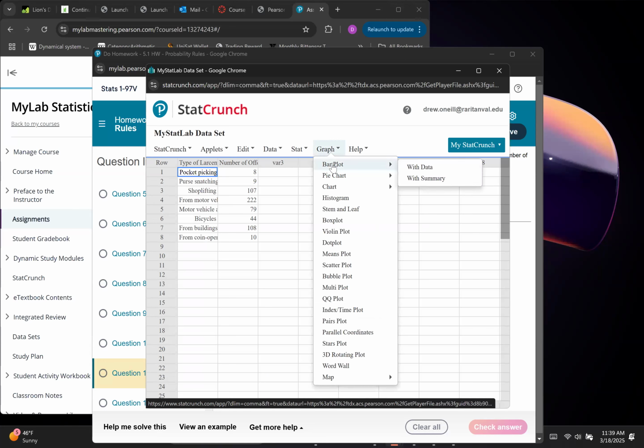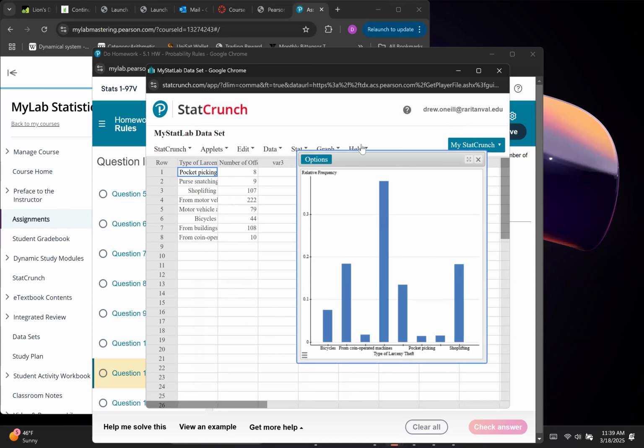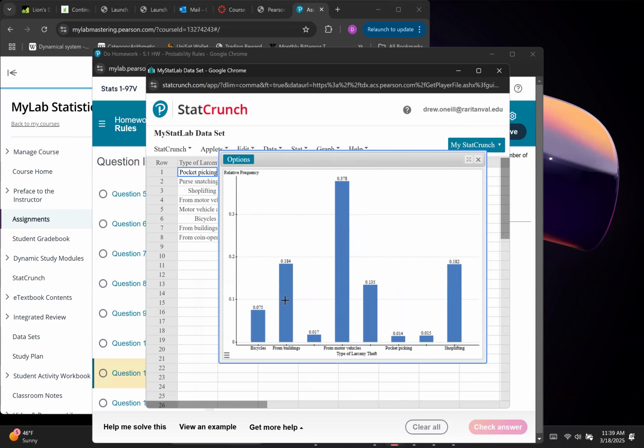And number of offenses are counts. We're going to change this to say relative frequency and make sure you click value above bar. Now notice it doesn't show us. So what you have to do is expand this, and then you can see the relative frequencies, and these are going to be your probabilities. It just turns out that it works out the same.